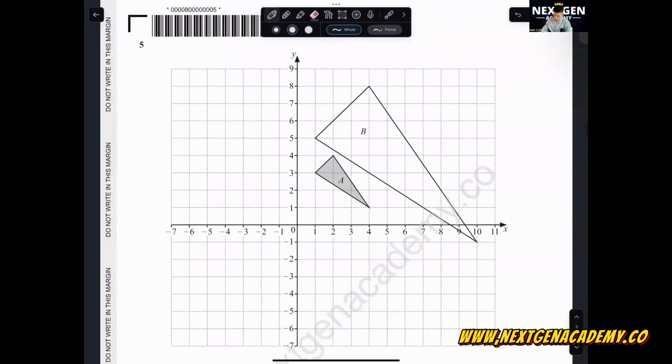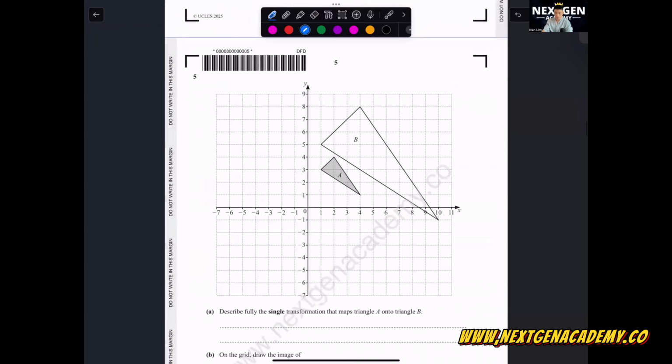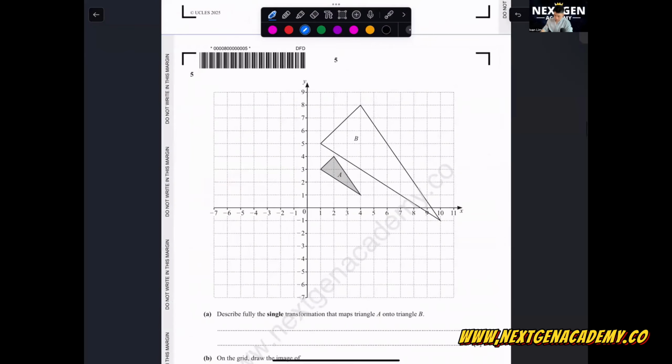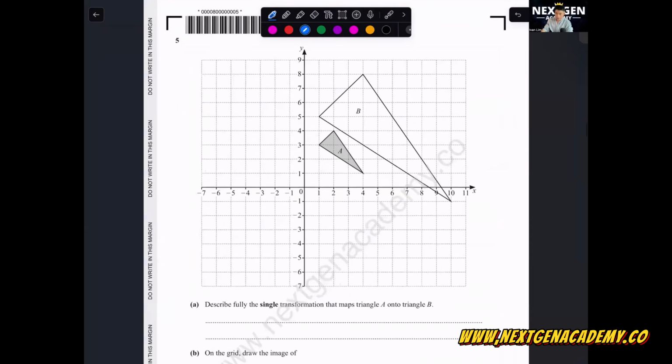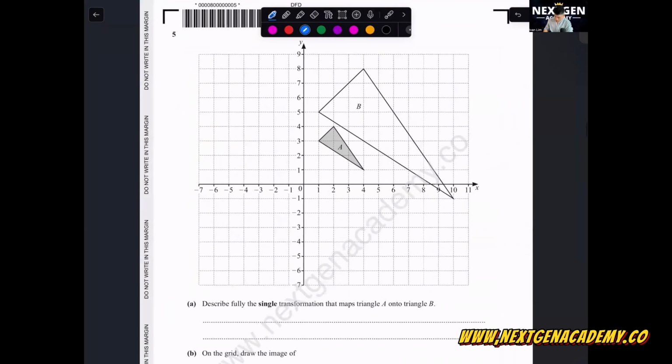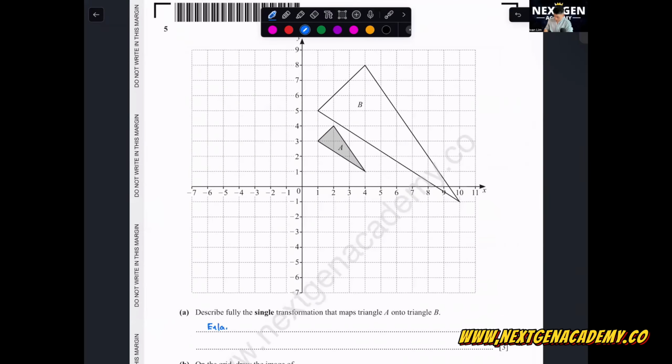Next one. Describe fully the single transformation that maps A onto B. So A is the object, B is the image. This one is an enlargement. It is 3 marks. So what do we need to have? Enlargement. Then there are 2 more marks that you all need to write. You connect the points. Then you see where they meet each other. You just need to actually connect 2 of them, but let's say you want to connect all 3. Where they intersect, this point here, this is the center.